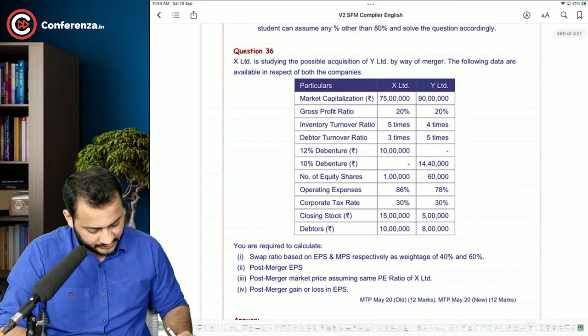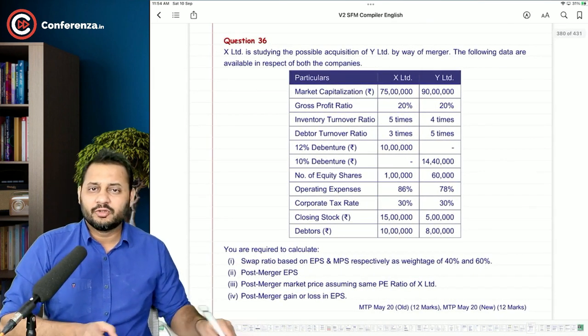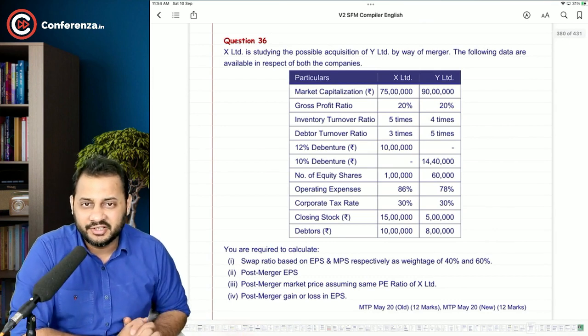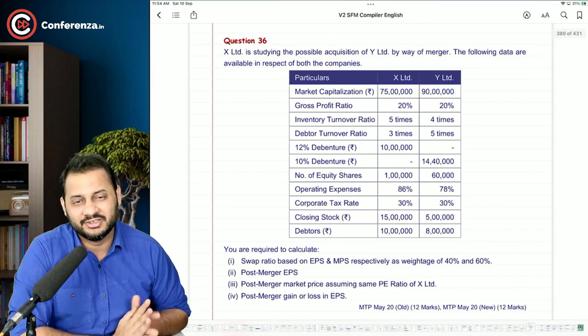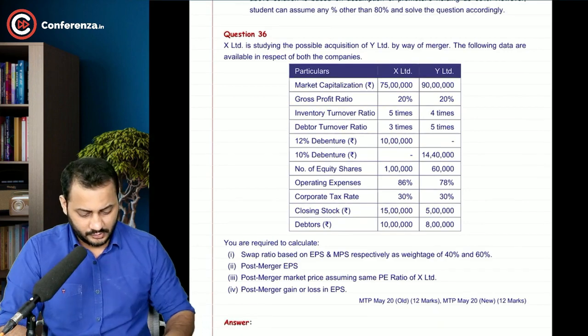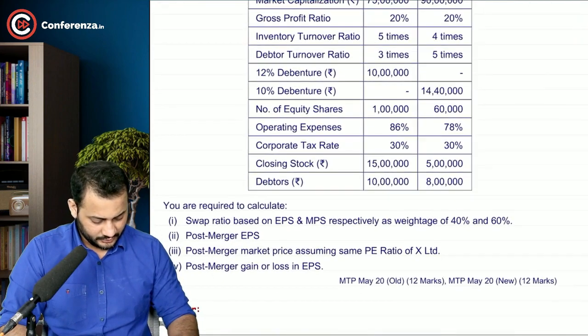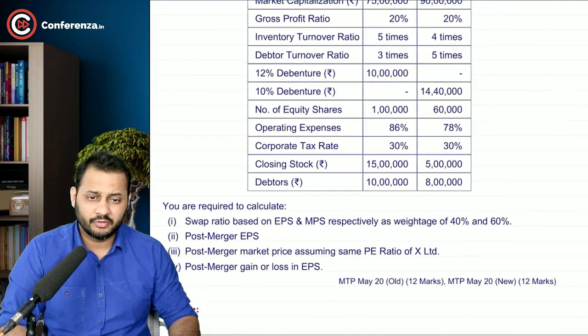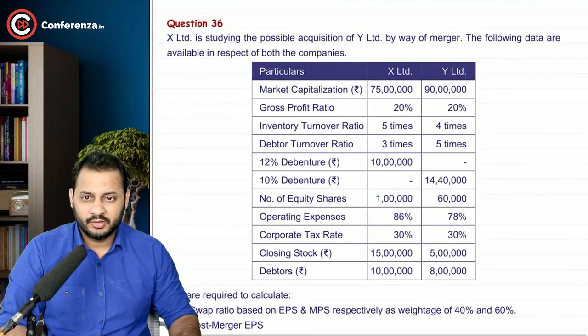Question number 36. Yeah, this is interesting. Some of the concepts from CA Inter ratio analysis, financial management ratio analysis will be used in this question. Have a look. Quite a good question. This is the question asked in the mock test paper of May 2020 for around 12 marks.